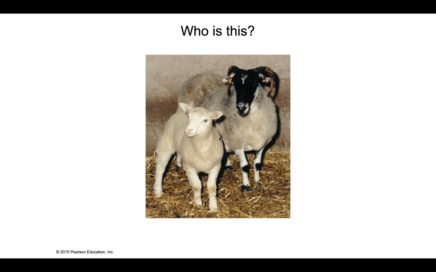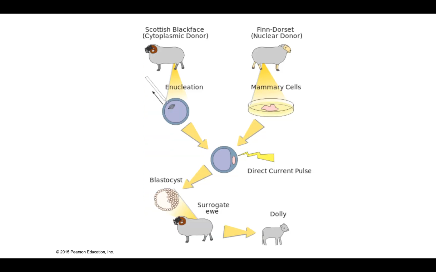This, if you don't know, it was happening in 1989, quite a while ago, and so you guys are younger and younger every year. This is Dolly the sheep. And Dolly was the first example of cloning.